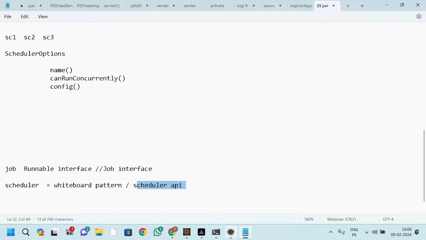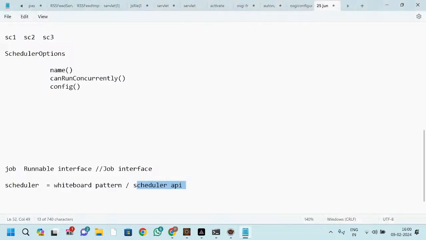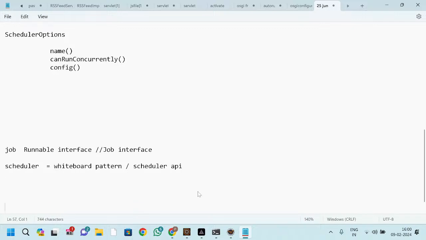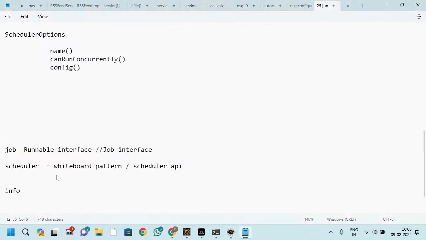Now come here, see, I'm just executing the scheduler. What do you basically need for executing the scheduler? You need some information, right?